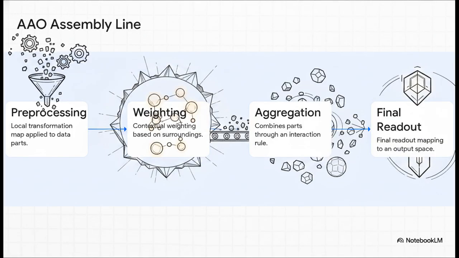You can think of the AAO kind of like stations on a highly controlled factory assembly line. First up, we have local pre-processing, where the individual data points are initially transformed. Next is contextual weighting. This is where the model looks around and decides how important each part is based on its surroundings. Then we hit aggregation, the station that combines everything using a strict interaction rule. And finally, the final readout maps that combined state to an output. By modularizing the network this way, we can isolate, test, and guarantee the stability of every single step.